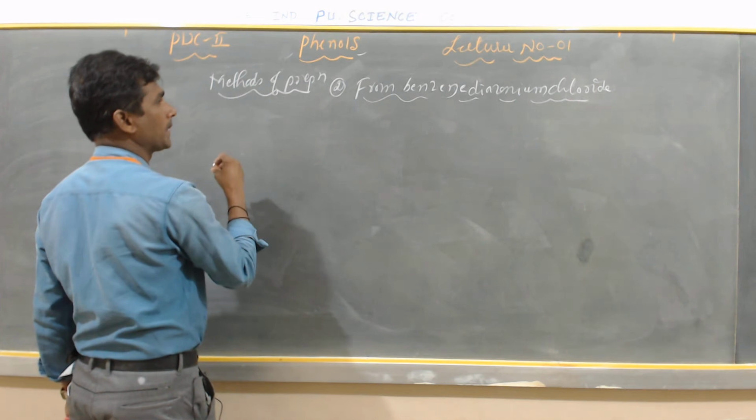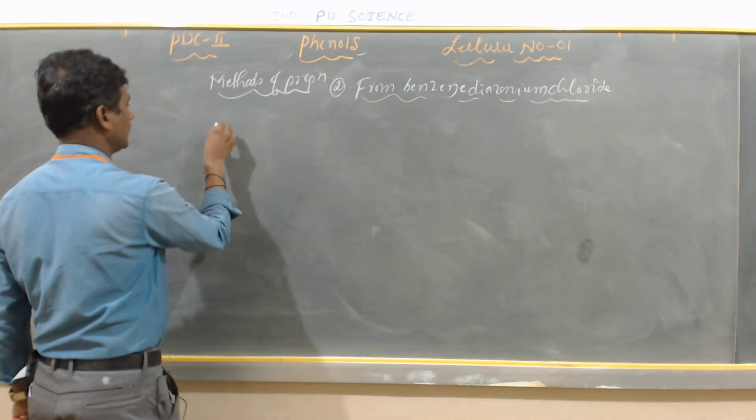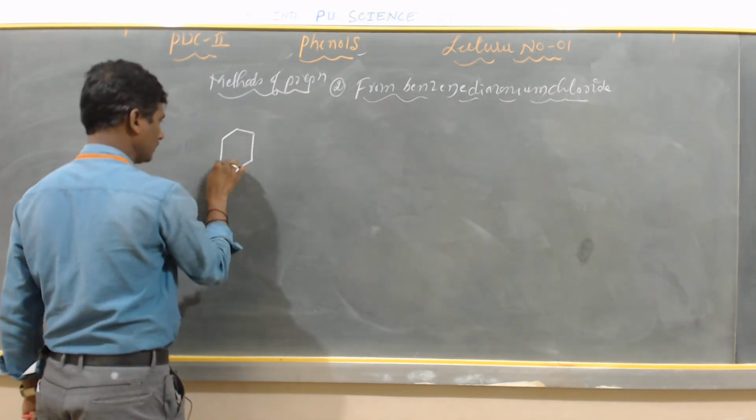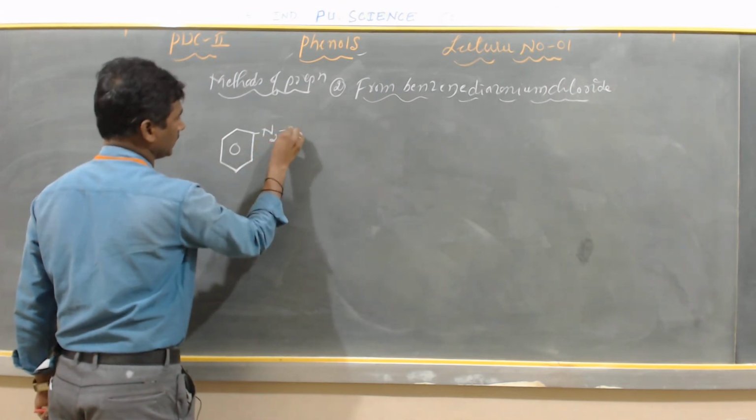This is benzene, and this is called benzene diazonium chloride.